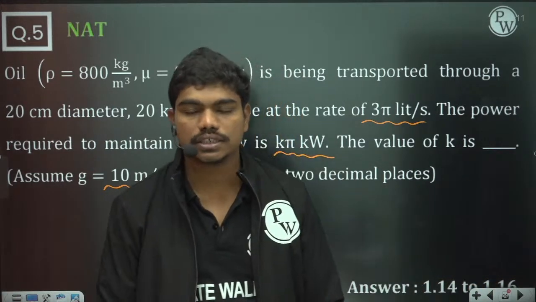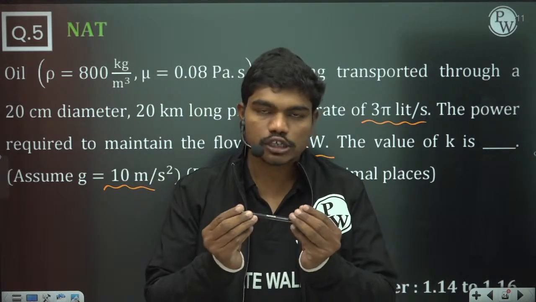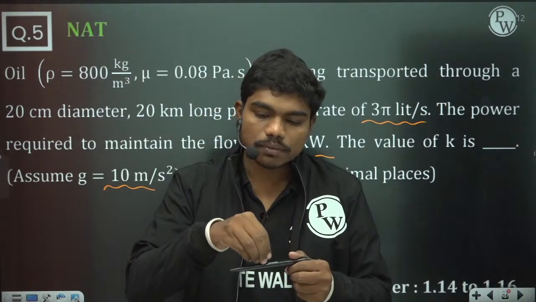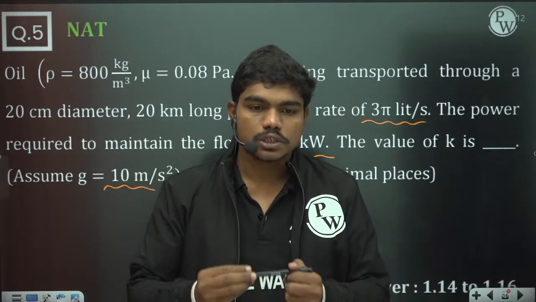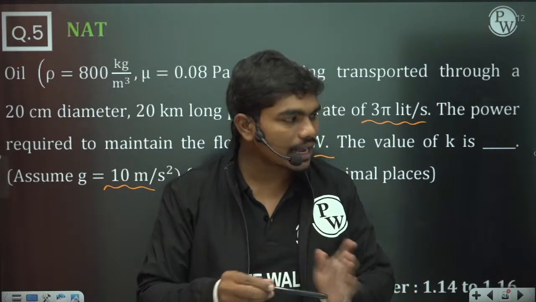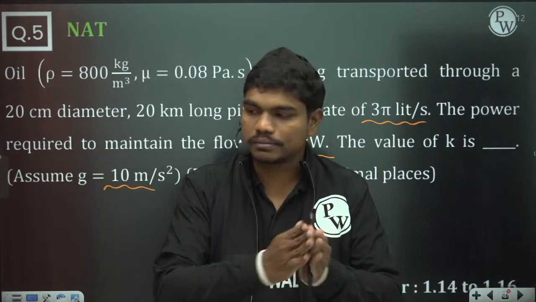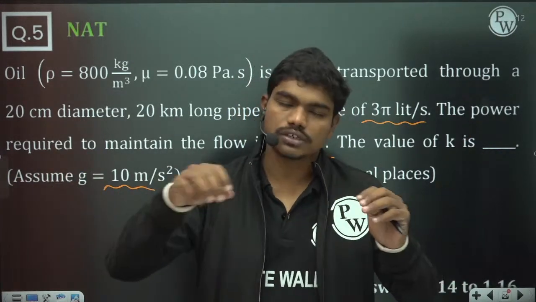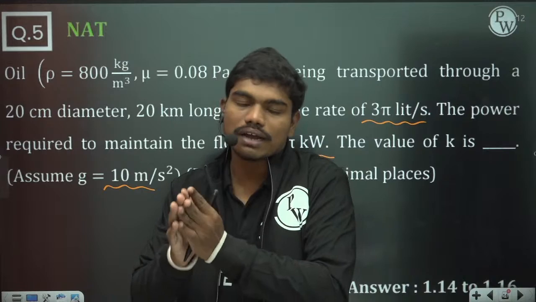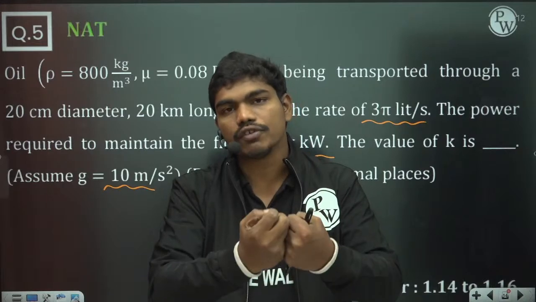Normally in the oil industry, if you are transporting oil from one location to another, because of friction there is some pressure drop in the oil. If you want to continue this flow, at some locations you have something called booster pumps. These booster pumps increase the pressure of the fluid again to the same initial point, and then the flow goes to some other point. So if you want to transport fluid for 20 kilometers, of course there's a single pipeline, but the fluid doesn't go in a single go. In the middle you have certain piping stations and booster pump locations so that the pressure of the fluid is raised.